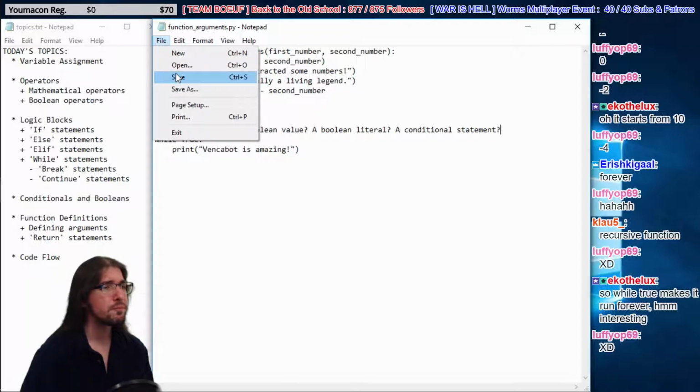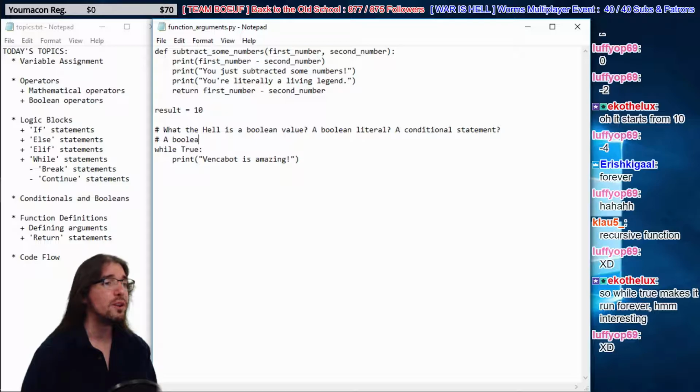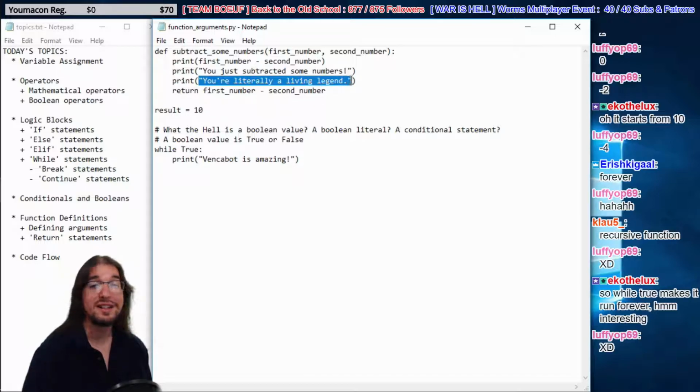What's a Boolean? Well, a Boolean is a third type of data. We talked about integers, which are numbers. We talked about strings, which is textual data. Booleans are a very simple representation of truth, right? So, a Boolean value is true or false. Right here we have our first ever Boolean we've used. We have an integer right here, one kind of data. We have a string right here, that's another kind of data. And we have a Boolean, which starts with a capital. It's either true or false. So true is a Boolean, and false is a Boolean.